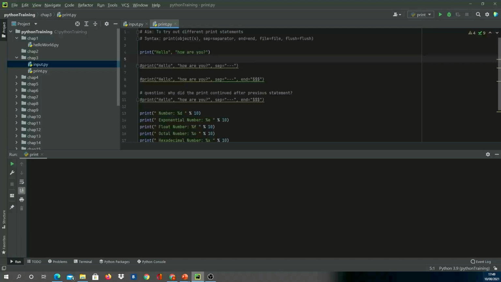So to start with objects, here I've got two objects, a string object hello and a string object how are you, separated by comma, so it is multiple objects. Now if I run this, you can see hello how are you.